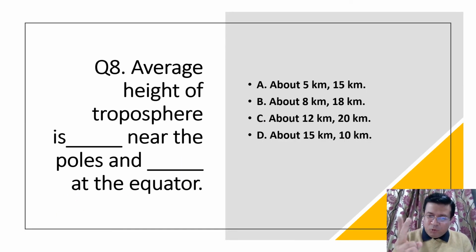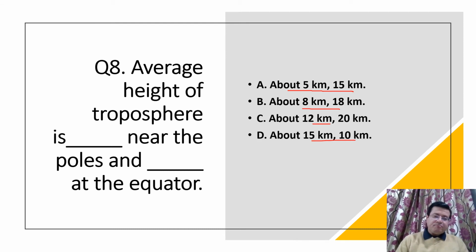Average height, here we have 2 blanks. Average height of troposphere is dash near the poles and dash at the equator. Now we have 4 options, and in each option we have 2 answers. So let's see which one is the right one. A 5 kilometer and 15 kilometer, B 8 kilometer and 18 kilometer, C 12 kilometer and 20 kilometer, and D 15 kilometer and 10 kilometer.